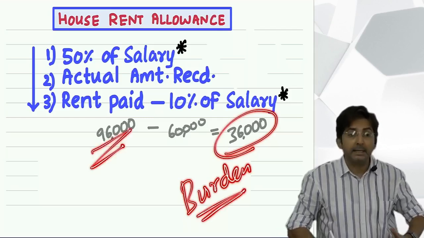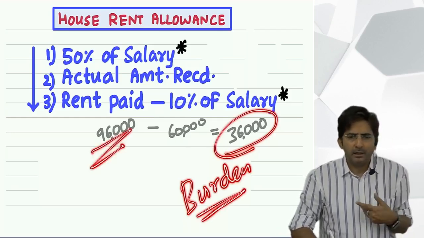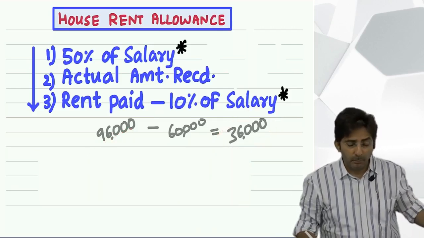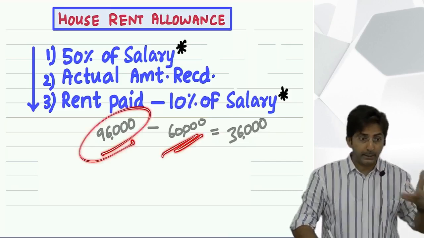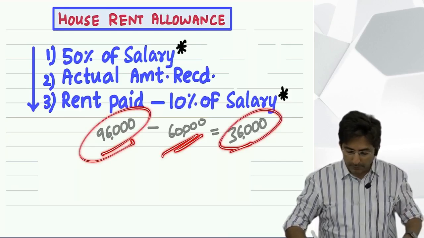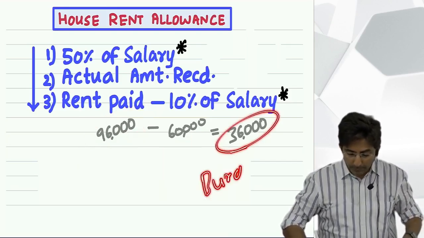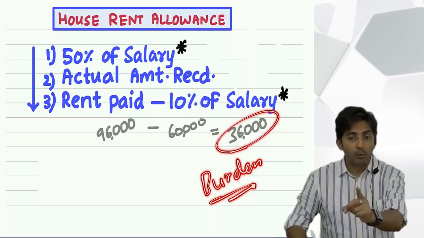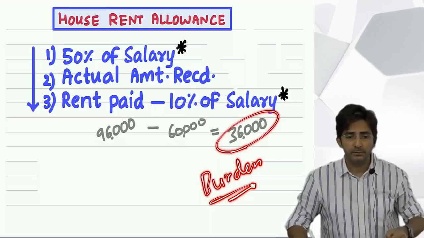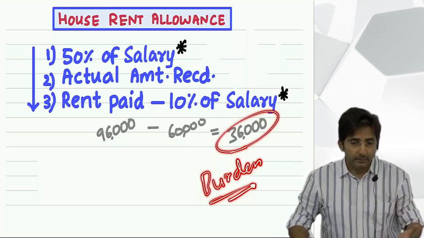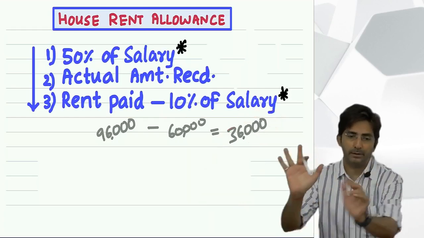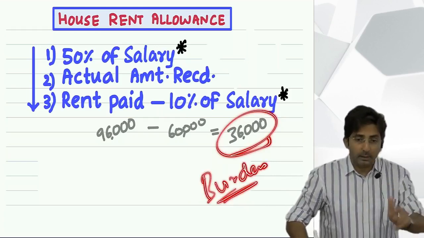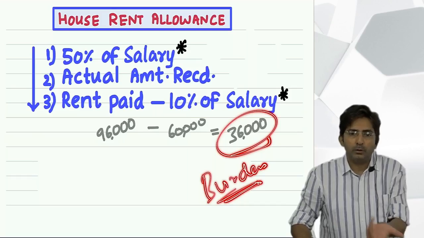You should not say 96,000 is the full burden. Why? A little bit of amount, if you have to spend, is not a burden. And a little bit means what? 60,000. But over and above 60,000, if you have to pay 96,000, then 36,000 becomes your burden. And if your burden is 36,000, you know what government feels? You should get a support of 36,000 from the boss. You need support when there is a burden. So if government says your burden is 36,000, then your boss should give you 36,000.